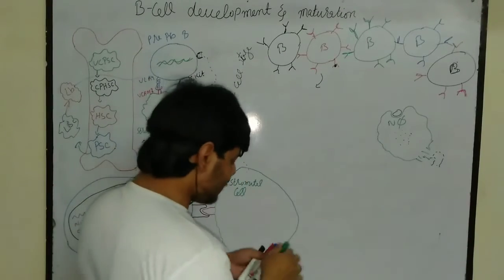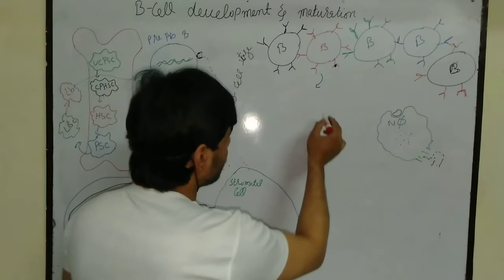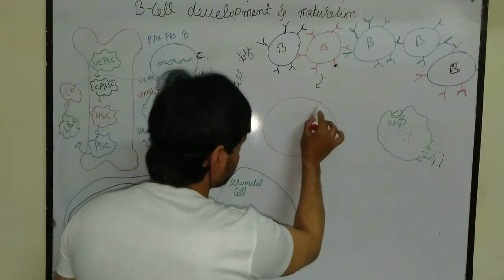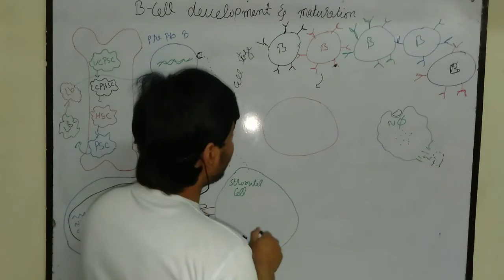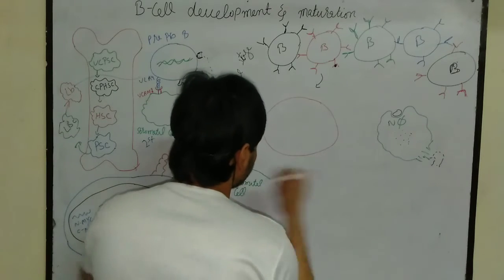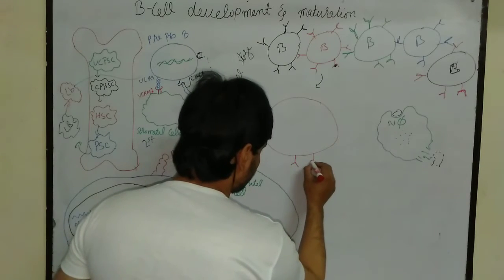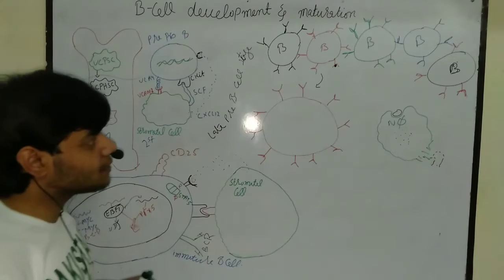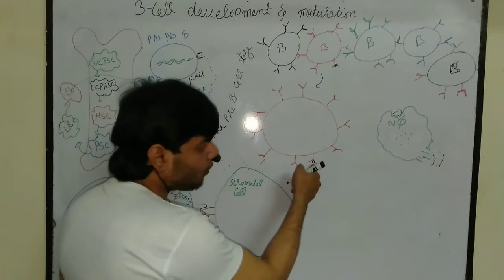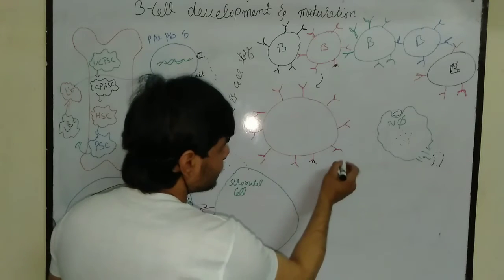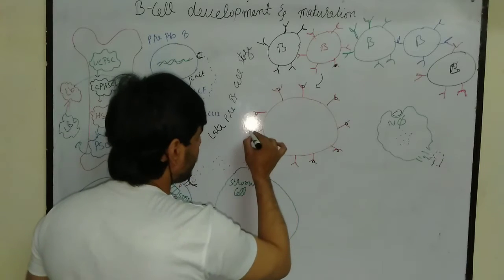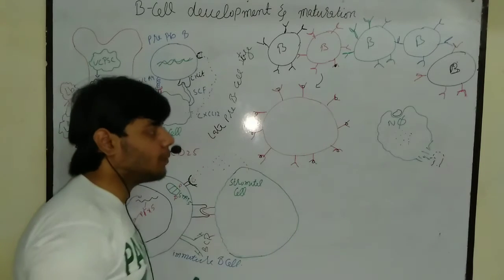When this B cell is selected, what happened? This is the B cell, and this B cell is selected. Due to this B cell selection, as they have also, let me draw. Okay, so this B cell is selected due to this antigen portion which is bound. Not only one fragment of the antigen, but a lot of fragments of the antigen are bound to the receptor of this B cell, as you can see, due to which this B cell will be selected.